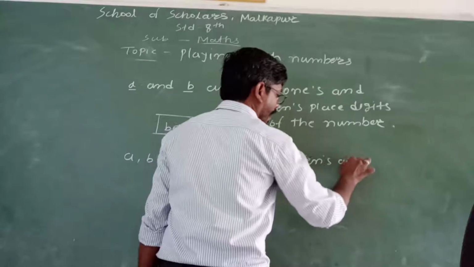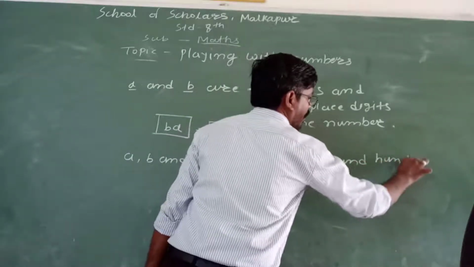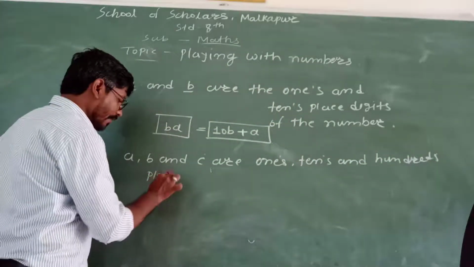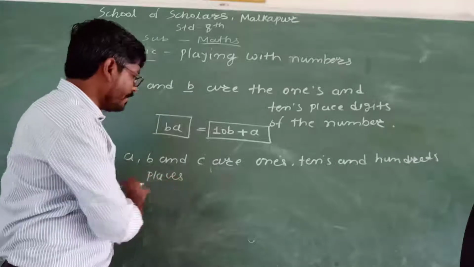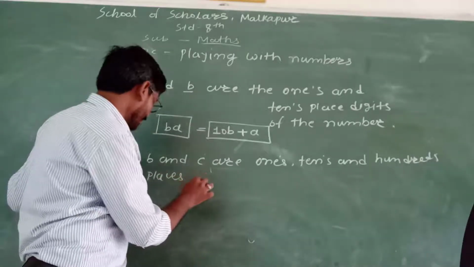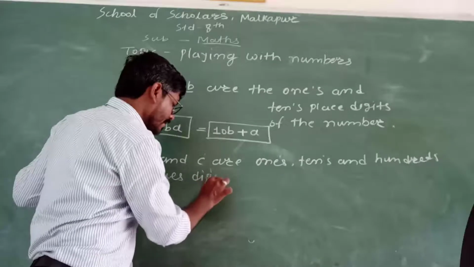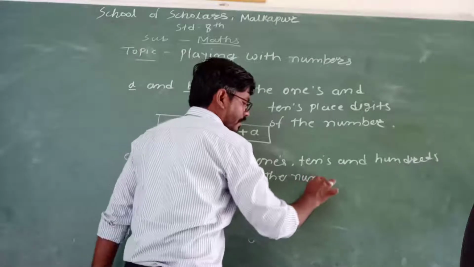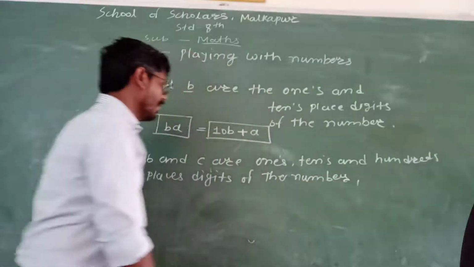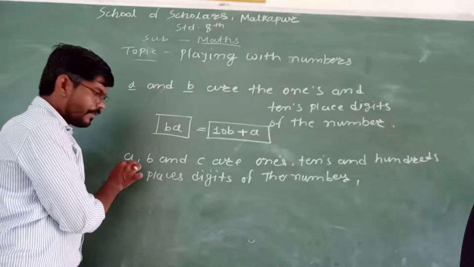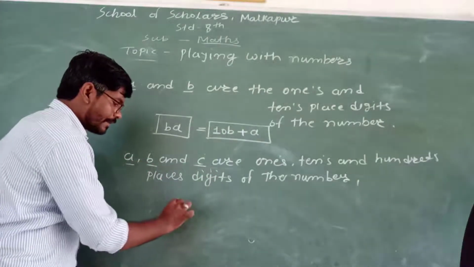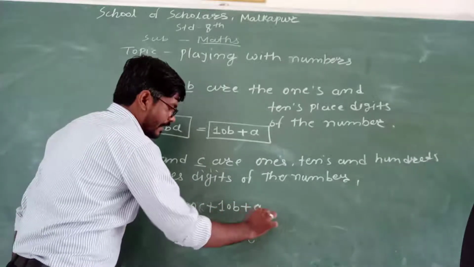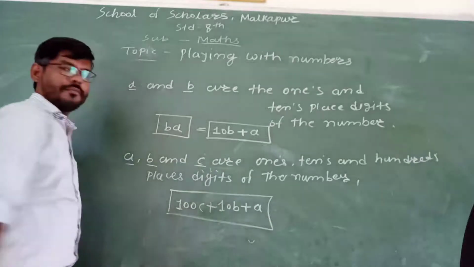places digits of the number. A, B and C are the ones, tens and hundreds places digits of the number, then find the number. A is at the ones place, B at the tens place and C at the hundreds place. Then it is 100C plus 10B plus A. It is a 3-digit number.